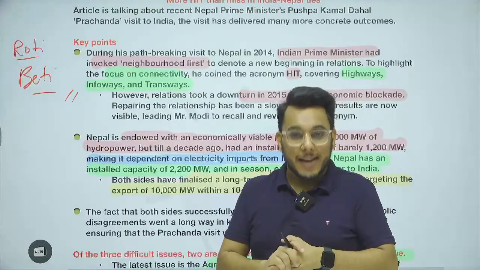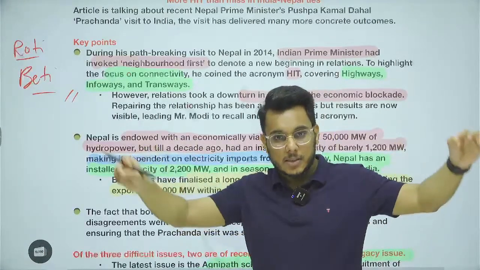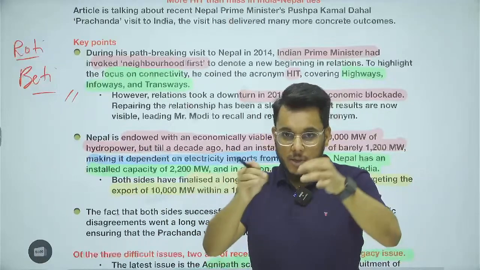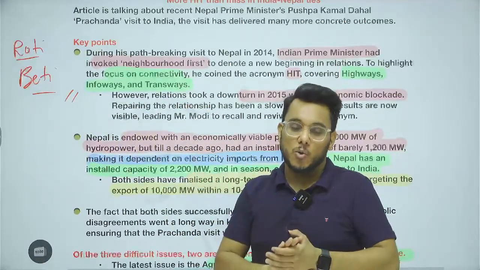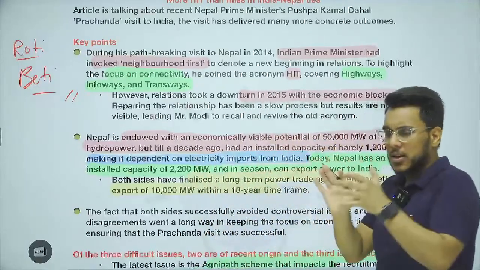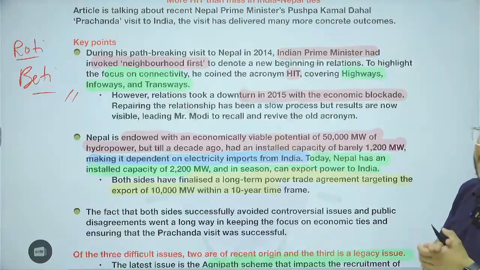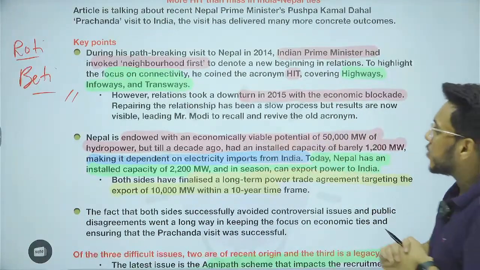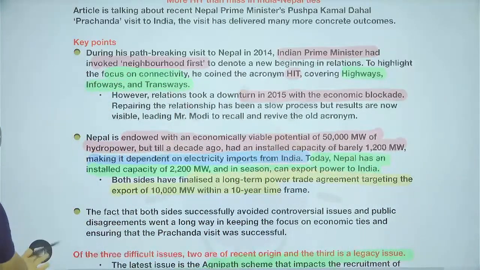There is the Ramayan circuit being constructed, which will connect all the places related to the life of Lord Ram through a train journey, and one of our destinations is Nepal also. Fine. So, on the spiritual, economic, political and social aspects, India and Nepal are closely aligned. So, recently, the Prime Minister made a visit and the hydropower cooperation happened.